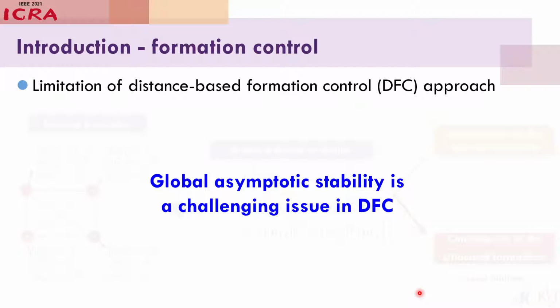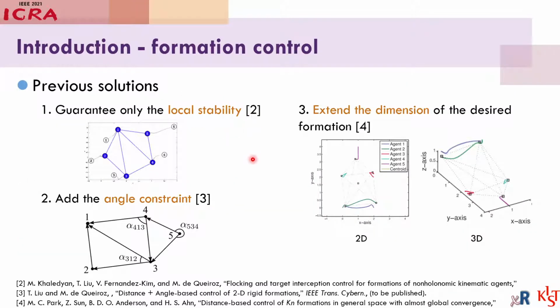There have been several attempts to handle this issue. Some research just focus on the local stability, and other research add angle constraint on the desired formation to get the global stability. Recently, there was an approach achieving the global static stability by extending the dimension of the desired formation. However, this approach is restricted to the complete graph-based target formation, which is somewhat impractical when a large number of robots are deployed.